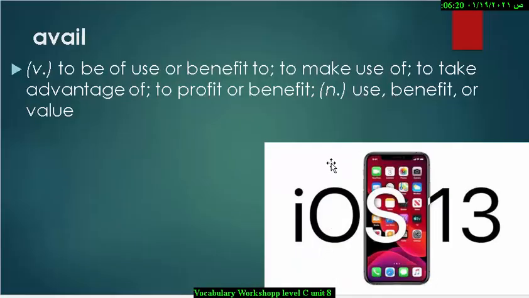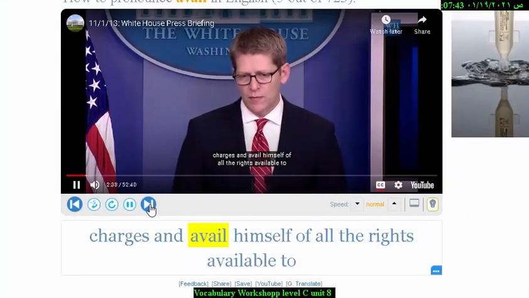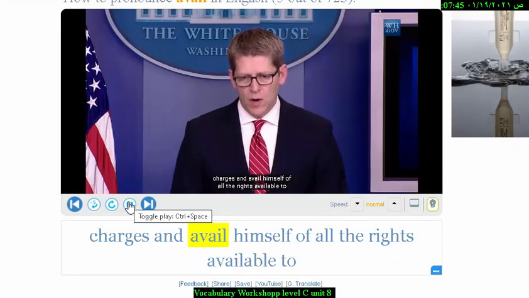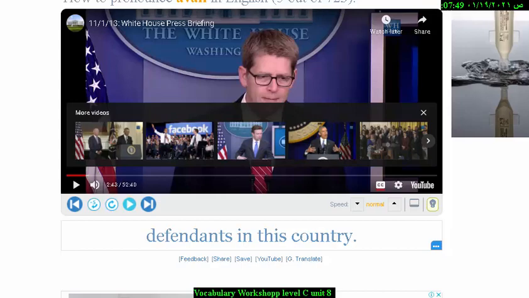Next word is avail. Avail is a verb which means to be of use or benefit to, or to make use of something, to take advantage of something, or to profit or benefit. And if you use it as a noun, it means use or benefit or value. To face those charges and avail himself of all the rights available to defendants in this country.